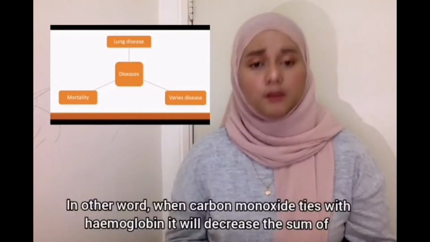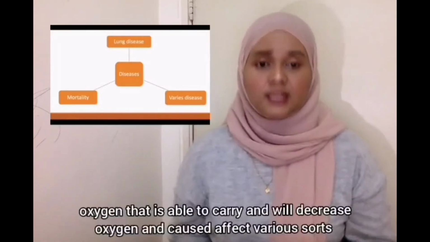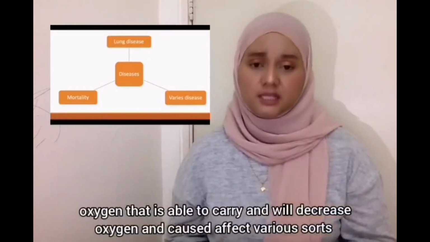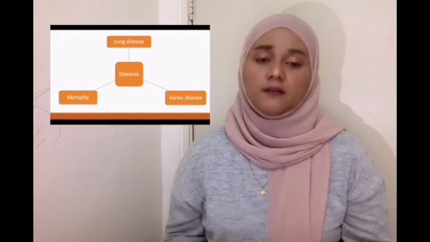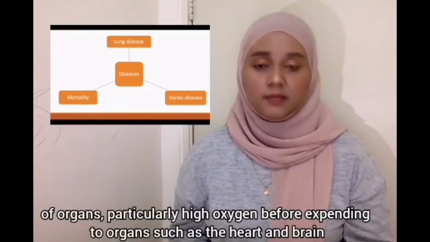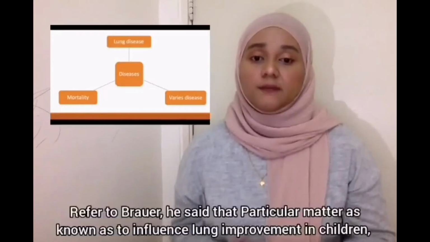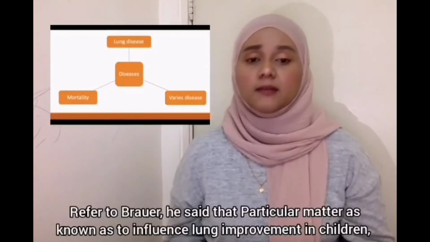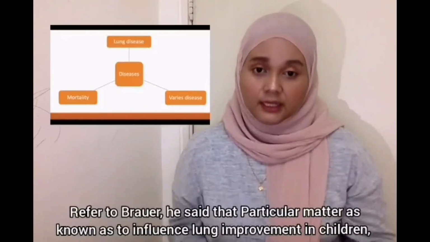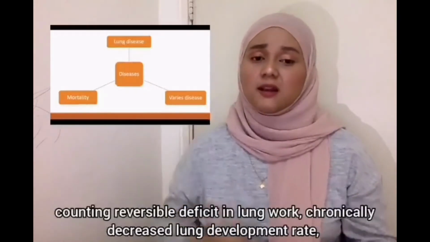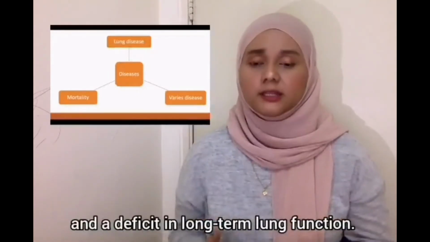In other words, when carbon monoxide ties with hemoglobin, it will decrease the amount of oxygen that it is able to carry. This will cause a lack of oxygen and affect various organs, particularly the heart and brain. Referring to Brower, he said that particulate matter affects lung development in children, including reversible deficit in lung function, chronically decreased lung development rate, and a deficit in long-term lung function.